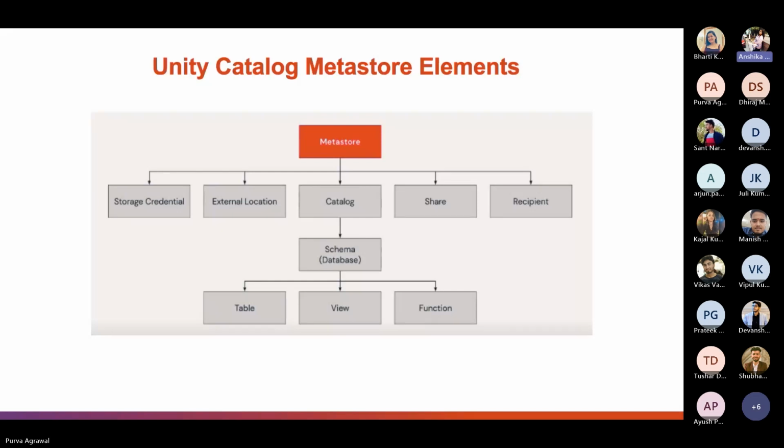This is why account administrators are prompted for a region when creating a metastore. Data-related objects managed by the metastore are stored in a cloud storage container, which is also configured as a part of metastore setup. An important property of Unity Catalog is that it is additive and does not remove access to our existing data objects stored in our local metastore.